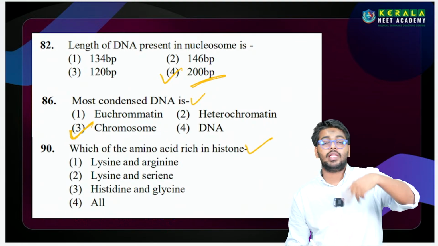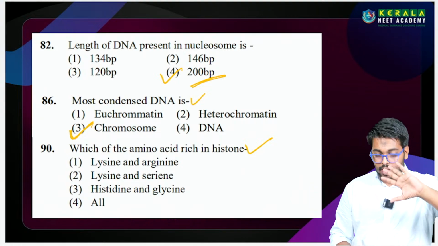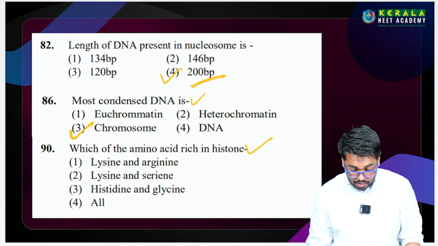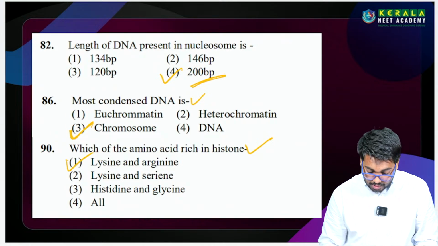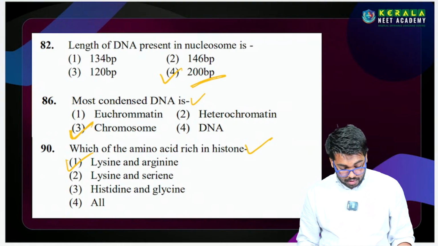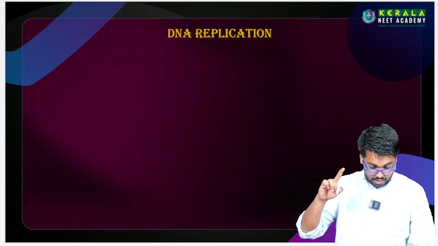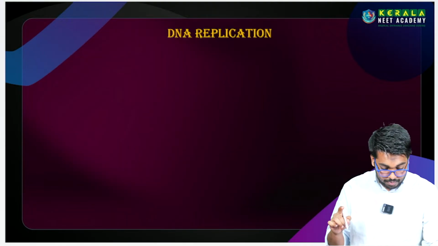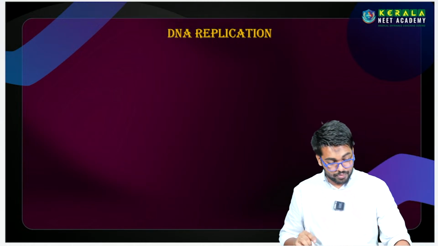So which of the amino acid is rich in histone? Histoneல என்ன amino acid அதிகமா இருக்கு? That gives the charge, அதே மாதிரி that gives the basic nature, the arginine and lysine. புரியுதா? Arginine and lysine. Clear? Yes. So ஏதாச்சும் doubts இருக்கு அப்படின்னா please post on the comment section. I will answer the question.